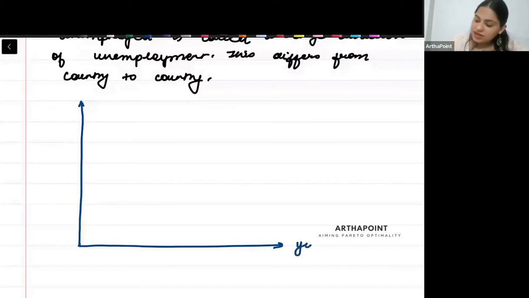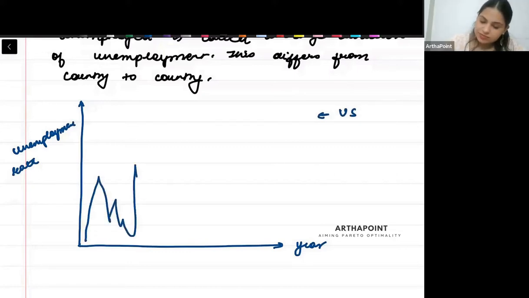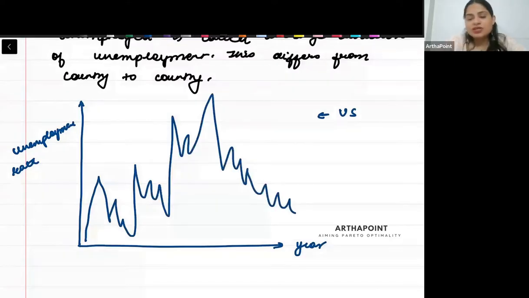Let's say I take year here, and unemployment rate here. This is again US data that I'm teaching you. Let's say the data set looks something like this. What is important is to understand what is happening and how. Beta, note that this is going high to high to high to high. Lows are also coming, but overall it's going from high to high.